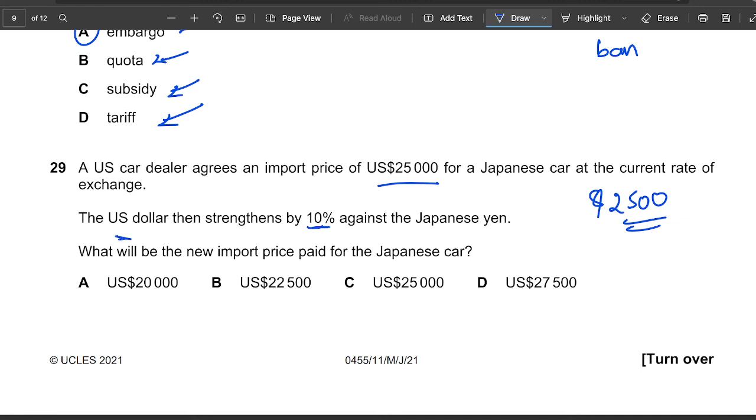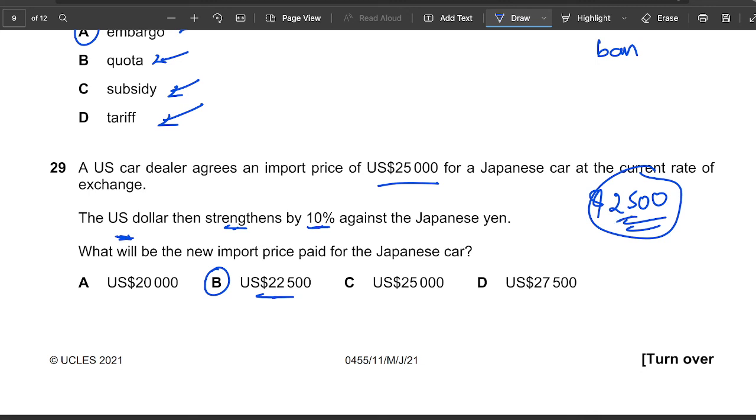The US dollar is strengthening against the Japanese yen. So what will be the new import price paid for this Japanese car if it strengthens? Remember this.